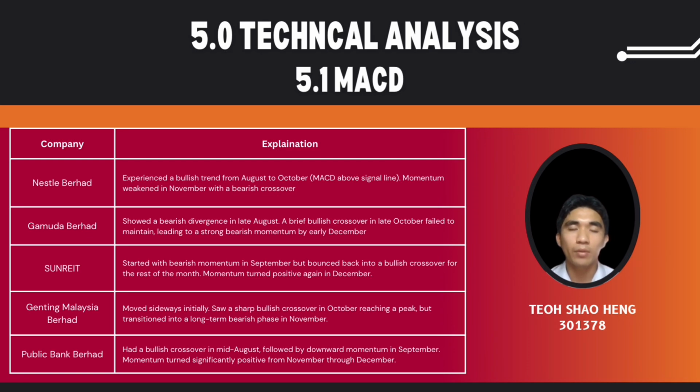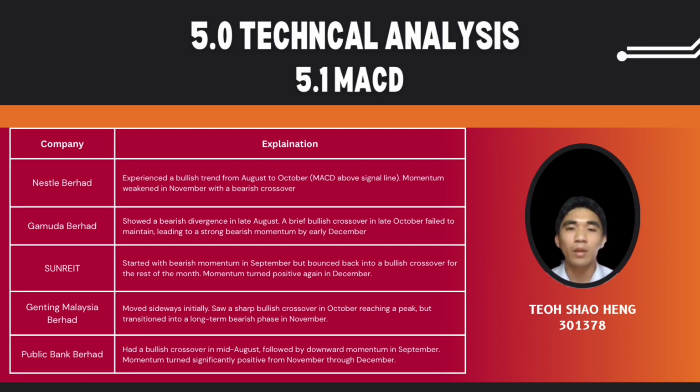Next is Gamuda Berhad. Gamuda Berhad shows a bearish divergence in late August, but it failed to maintain the bullish crossover in October, leading to a bearish momentum in December. And the third is Sunrise. Sunrise started with a bearish momentum in September, but bounced back into a bullish crossover, and then it turned positive again in December.